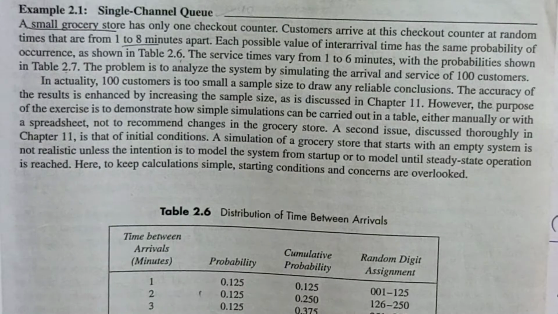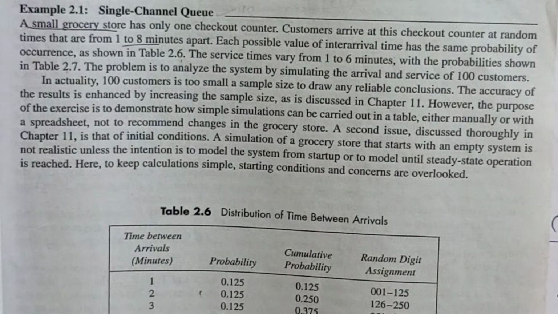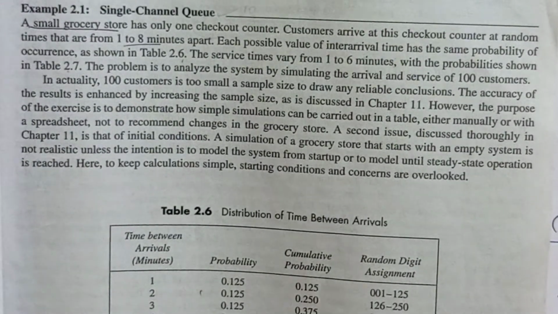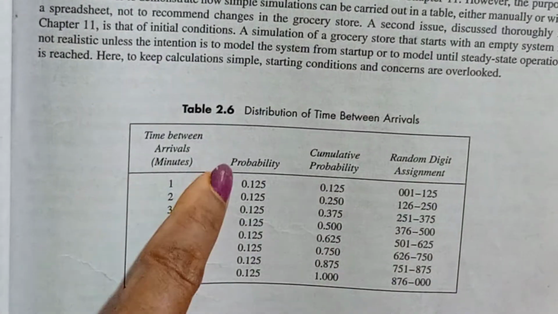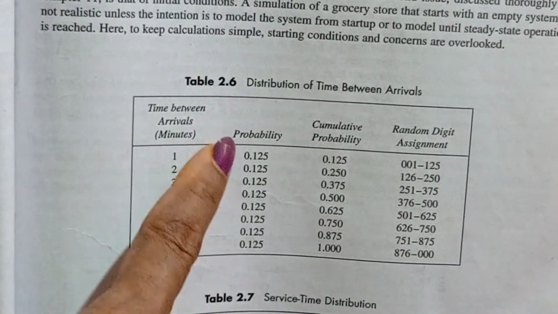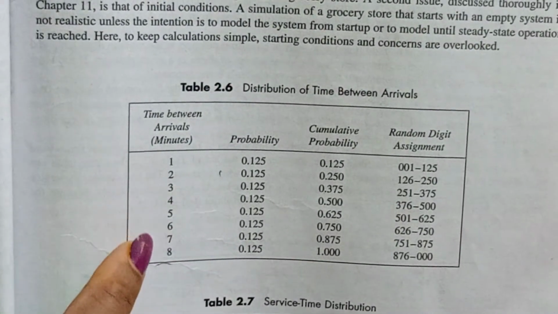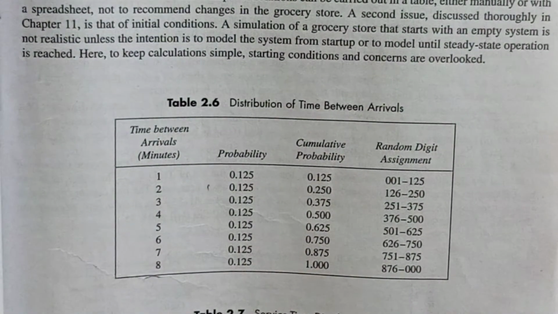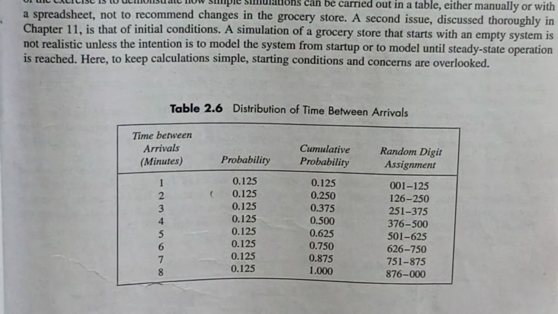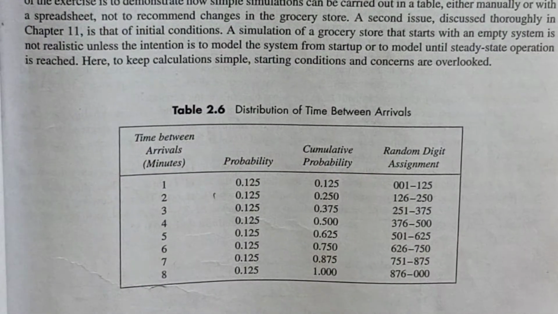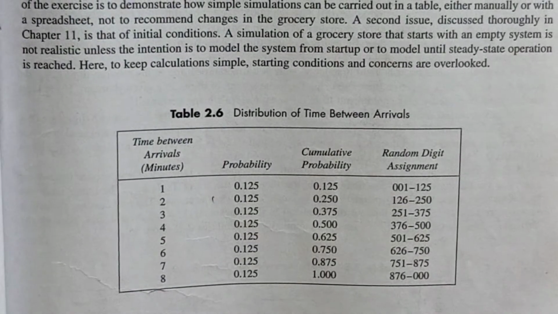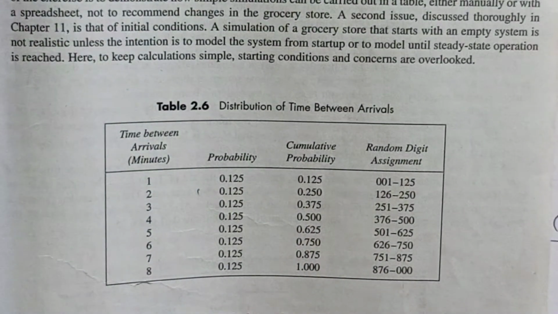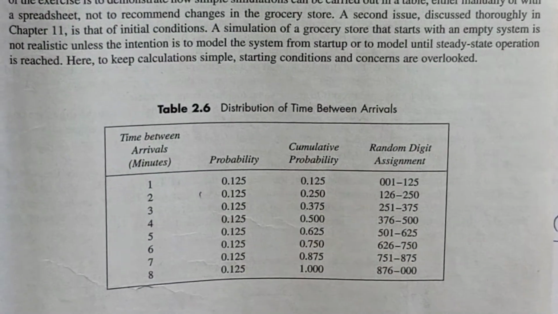Next, each possible value of inter-arrival time has the same probability of occurrence, which is given in Table 2.6. See here, the probability of the inter-arrival times is the same for 1 to 8. This probability may change in different problems; it is not the same in all the given problems. Maybe it changes depending on the given probability. You need to calculate the cumulative probability and the random digit assignment should be assigned. This is how I'll now explain.